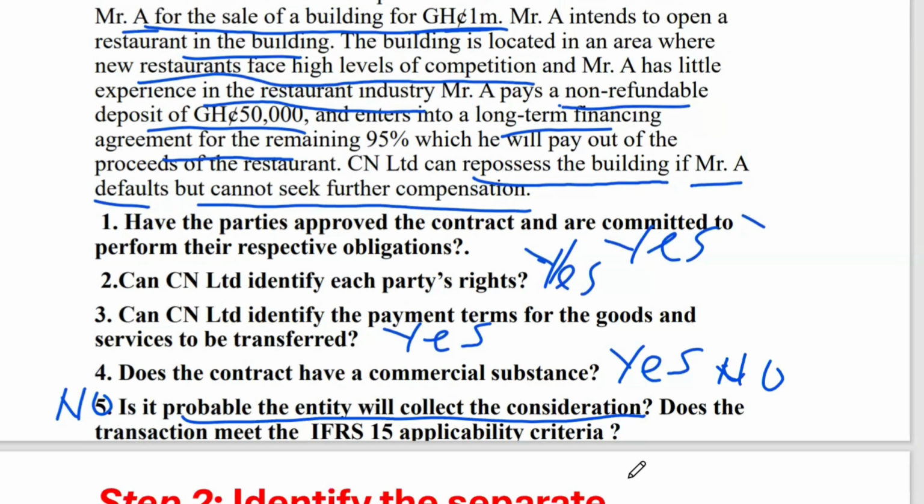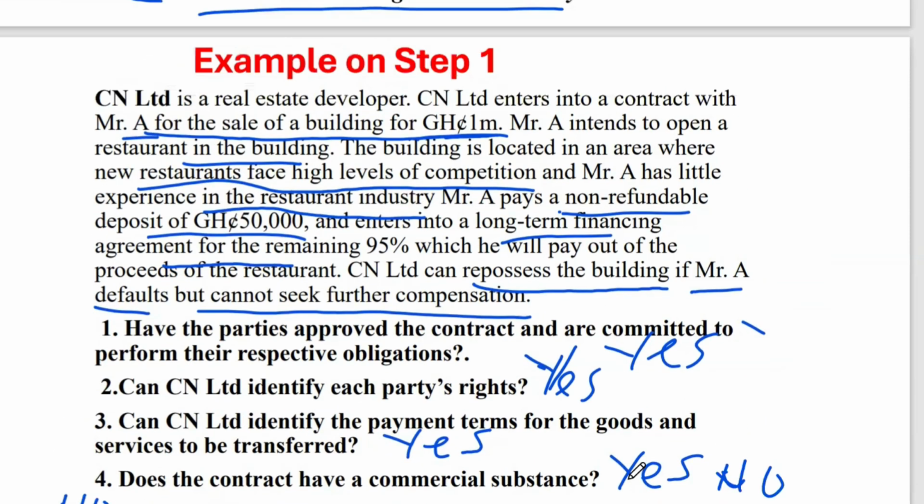Look at it. If you check the question, it says Mr. A intends to repay the loan from income that he would derive from a business, right? What's the business? The hotel industry. So he's in the hotel industry and he intends to repay the loan from income derived from the business. And this business faces what? A significant risk. There's high competition. Are you getting it?